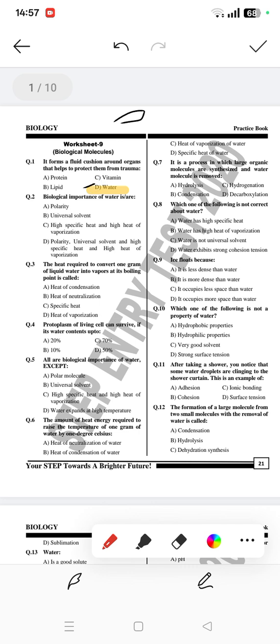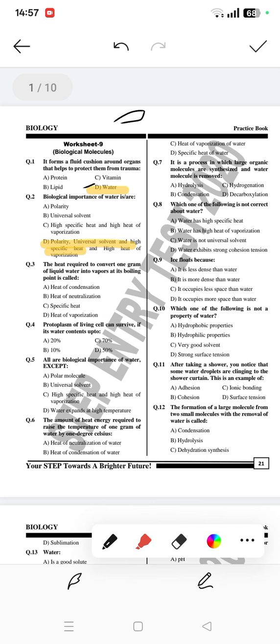Second, biological importance of water is polarity. Yes, universal solvent. Yes, water is a universal solvent. This means it is easy to dissolve any polar or ionic material or substance. High specific heat and heat of vaporization. So yeah, that's true. So if we see option D, that contains all the above options. So the right answer is D: polarity, universal solvent, and high specific heat and heat of vaporization.